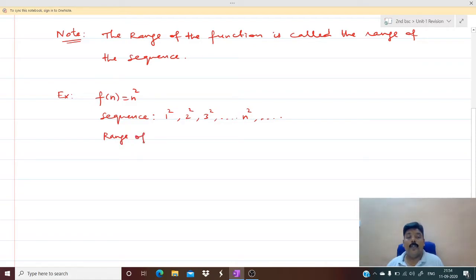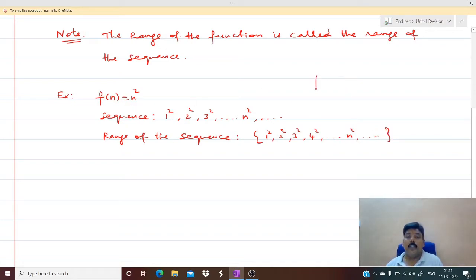Suppose I want to write the range of the sequence. Range of the sequence is nothing but the set of all images. So that is 1 square, 2 square, 3 square, 4 square, etc. up to n square.